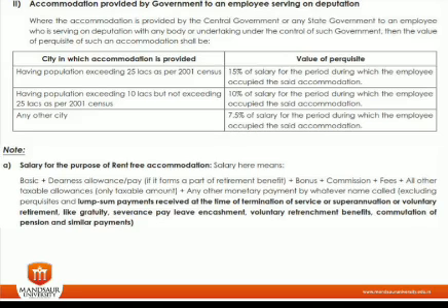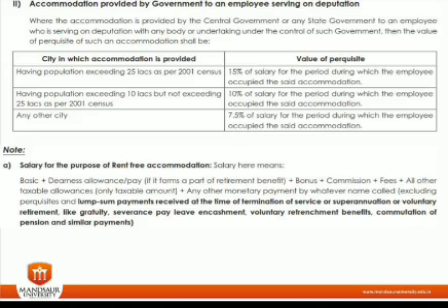This is the most important thing in income tax: rent-free accommodation calculation. Which city is being considered: a city with more than 25 lakh population, a population bracket of 10 lakh to 25 lakh, or a population below 10 lakh. If the population is above 25 lakh, then 15% of the salary is to be valued as a rent-free house. If the city population is in the bracket of 10 lakh to 25 lakh, then it is 10% of the salary, and below 10 lakh population, then 7.5% of the salary is to be calculated as the valuation of a rent-free house.